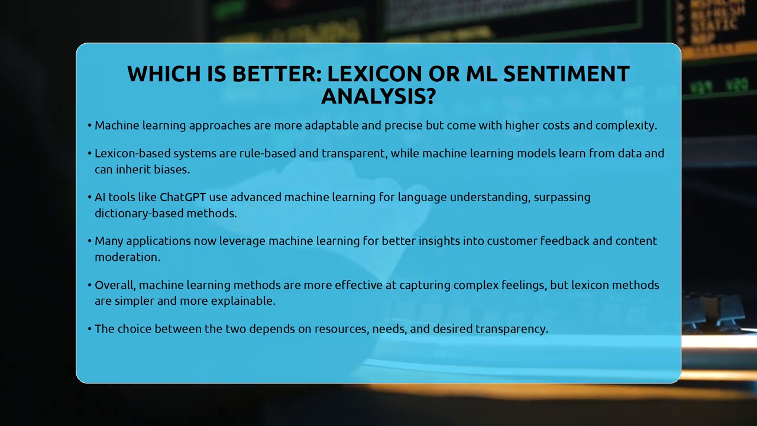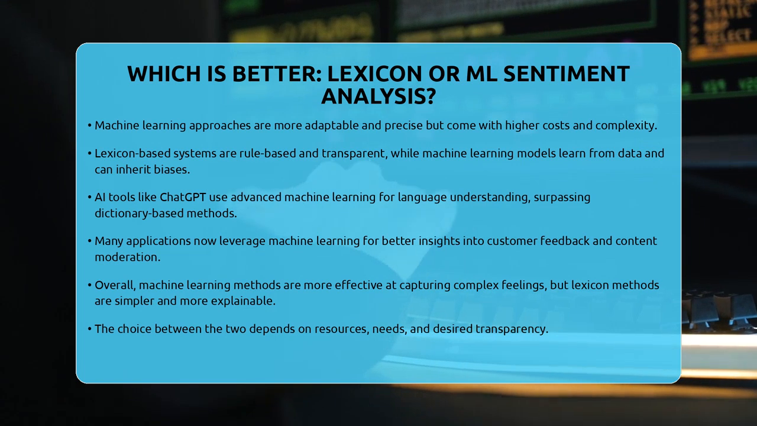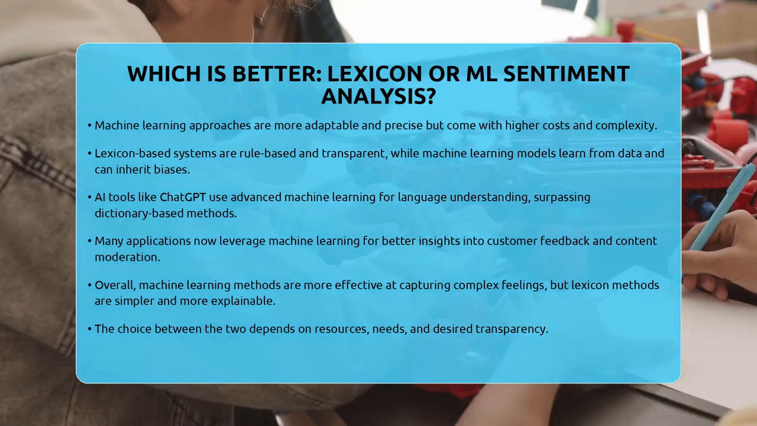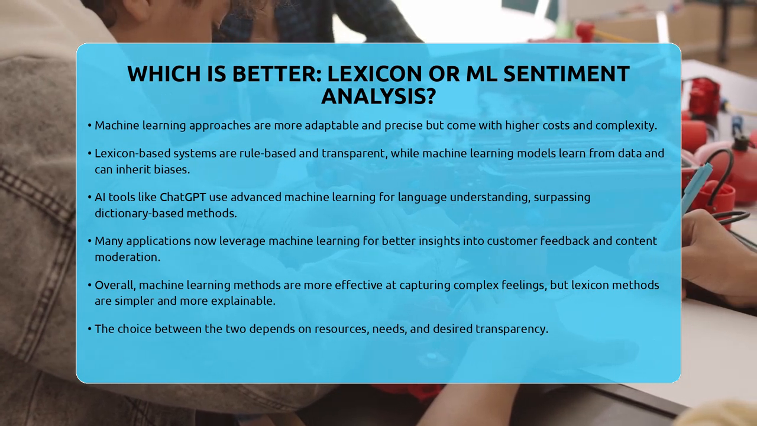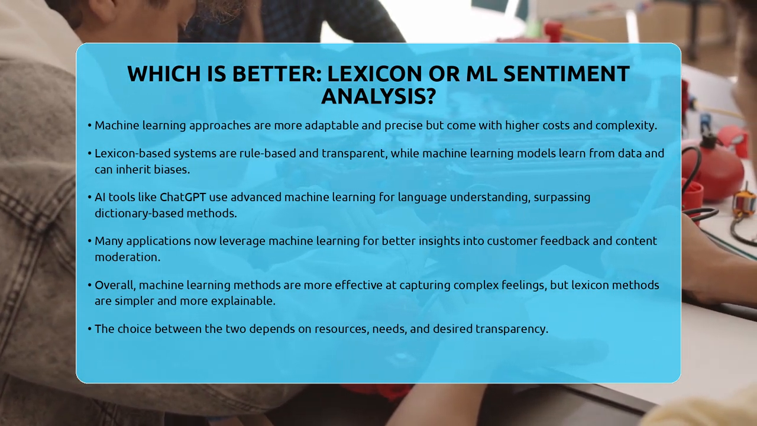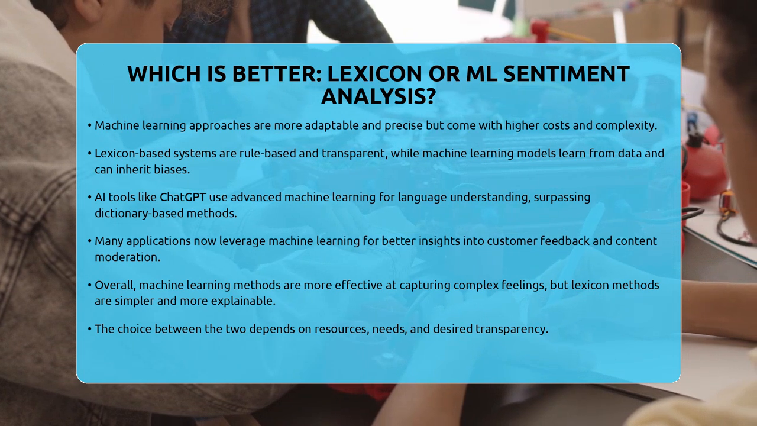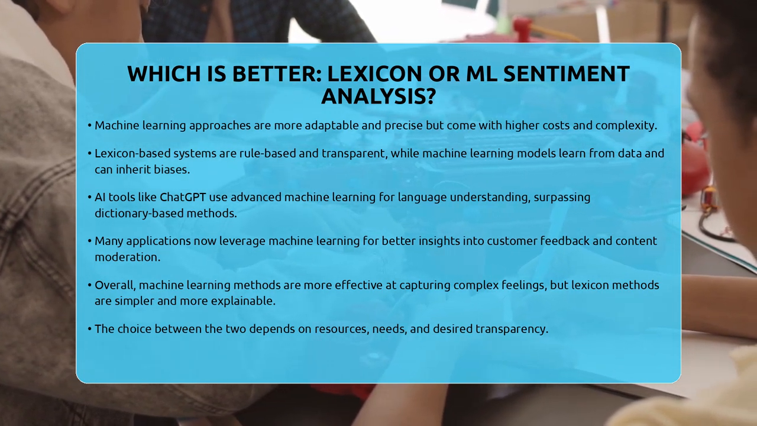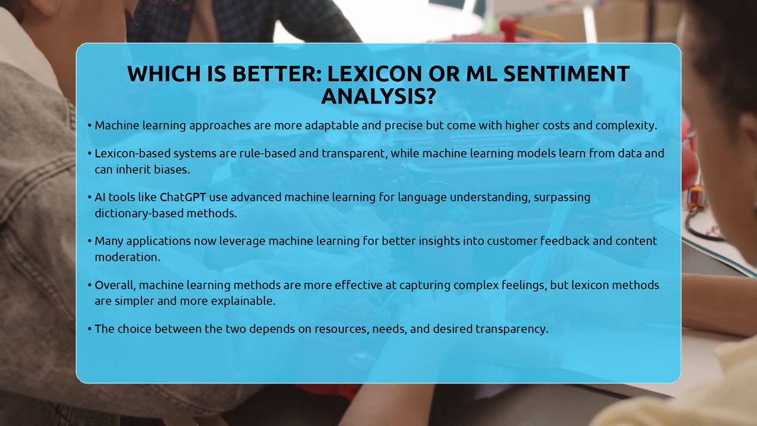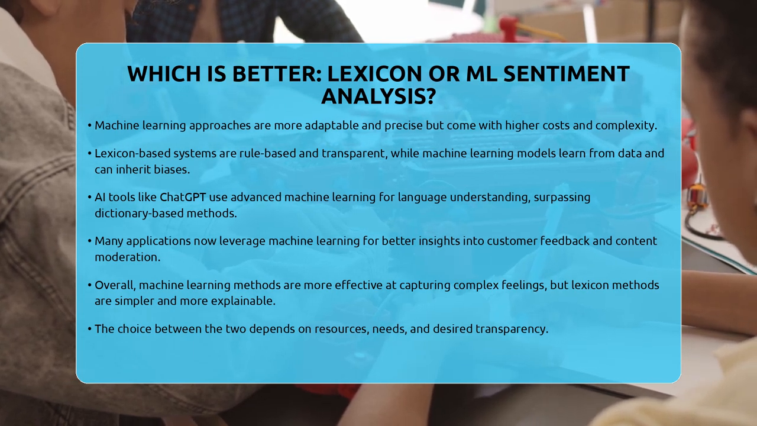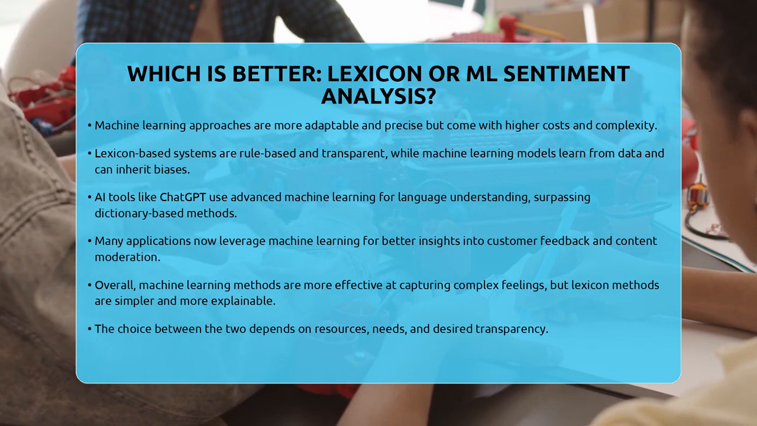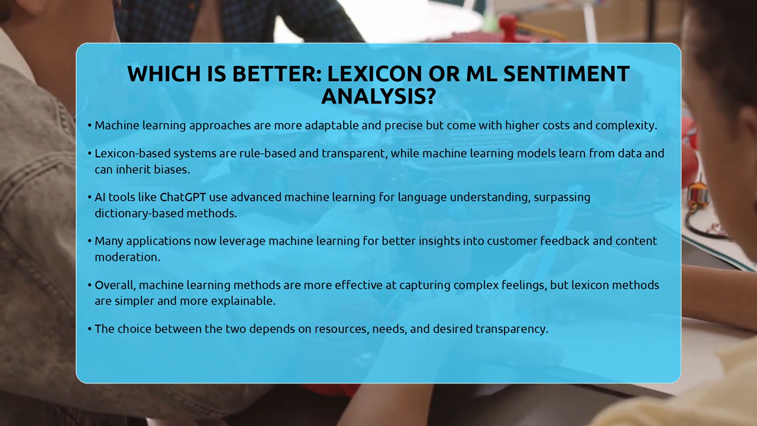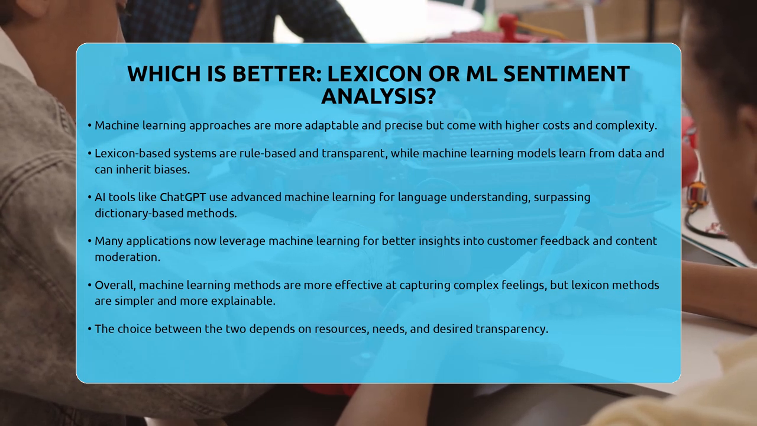Tools like ChatGPT use advanced machine learning techniques to understand and generate language, surpassing simple dictionary methods. Many AI-powered applications now use machine learning for sentiment analysis to give businesses better insights into customer feedback, social media trends, and content moderation. In the end, machine learning sentiment analysis tends to be better at capturing the true feeling behind complex language, especially when accuracy matters most.